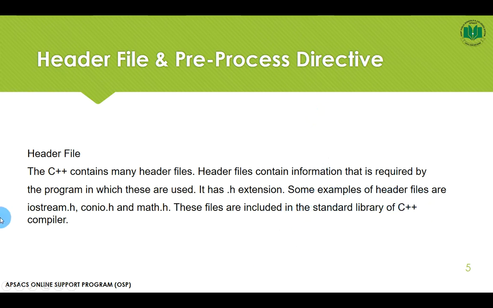Some examples of header files are iostream.h, conio.h, math.h, stdlib.h, ctype.h, and other files with the extension .h. These files are available in the C++ compiler. If you install the C++ compiler, they will be automatically installed on your computer.